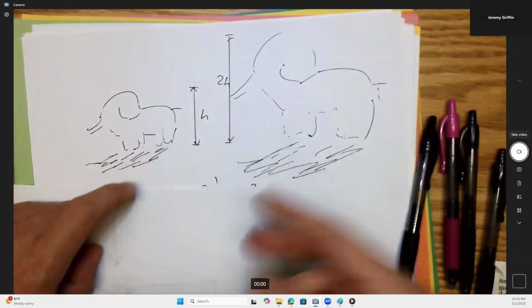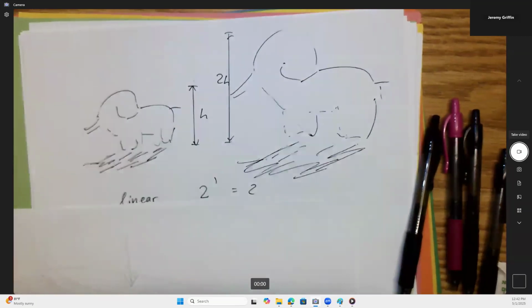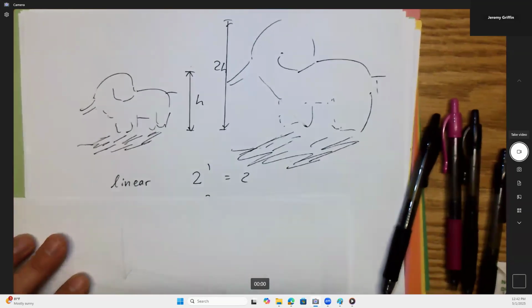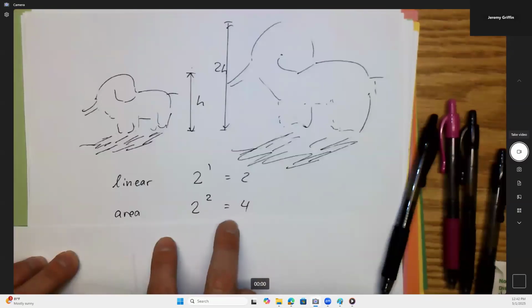Isn't it 2 to the power of 2, 4 times? Right? Okay. So it'd be twice as tall. Anything linear is twice as much. Right? But anything related to area is that linear factor 2 to the power of 2, because an area is a 2-dimensional concept. Right?